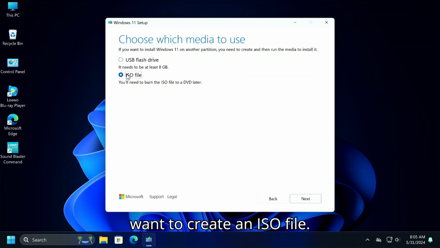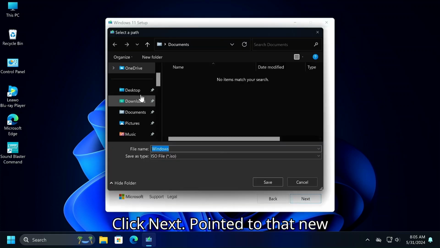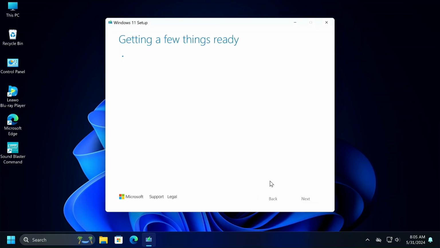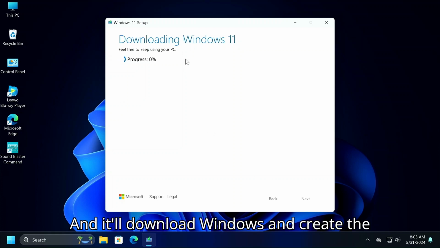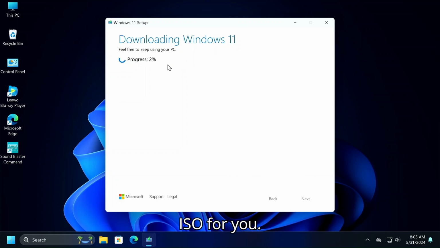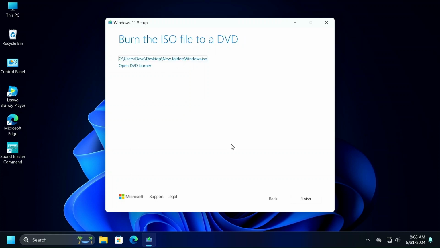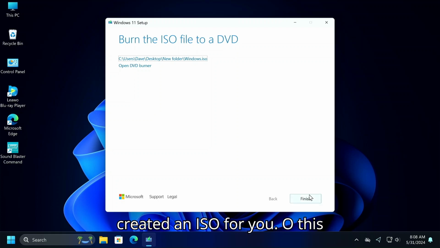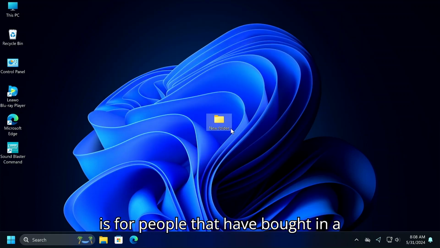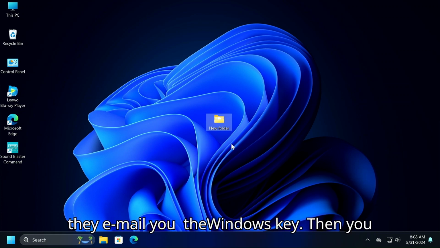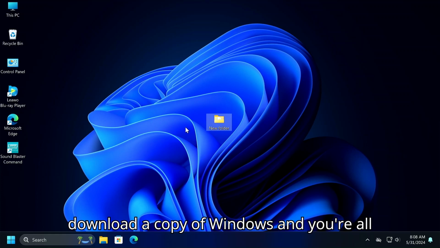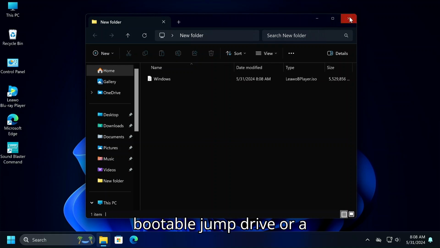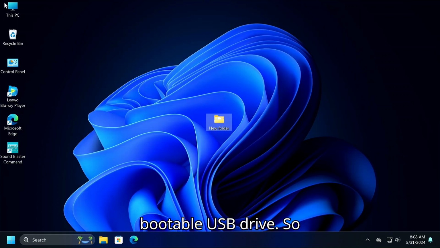You want to create an ISO file. Click Next. Point it to that new folder. Tell it to save. And it'll download Windows and create the ISO for you. Okay, and now it's downloaded Windows and created an ISO for you. So this is for people that have bought a digital key from like Newegg and they email you the Windows key. Then you download a copy of Windows and you're all set. But you need to put this on a bootable jump drive or a bootable USB drive.